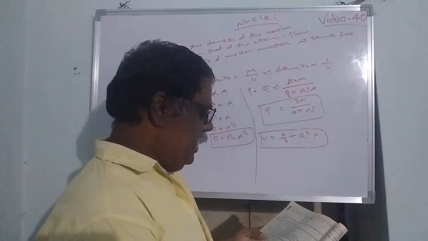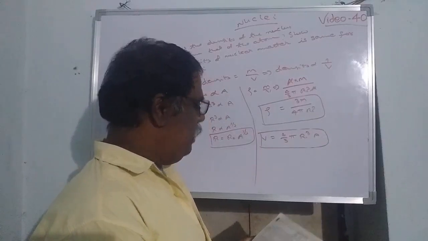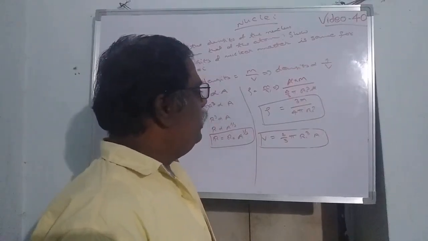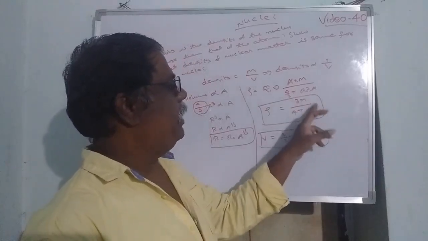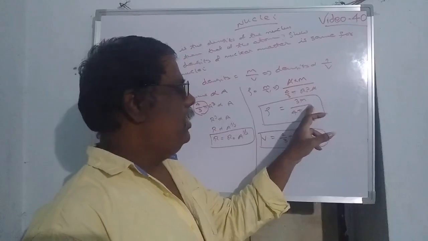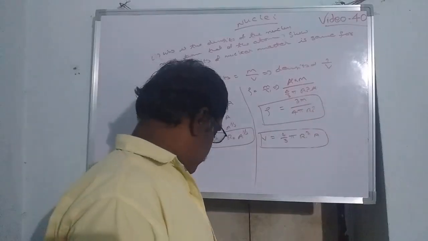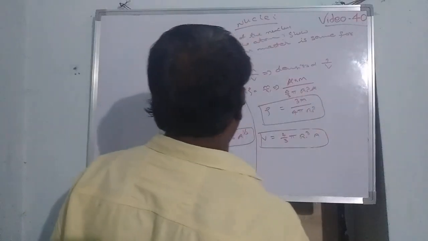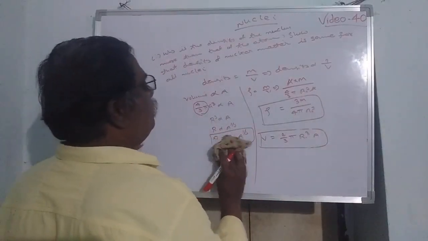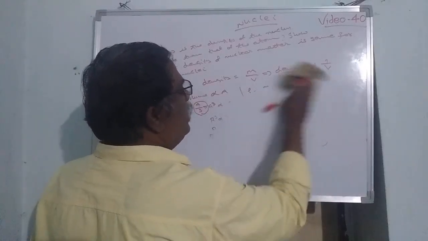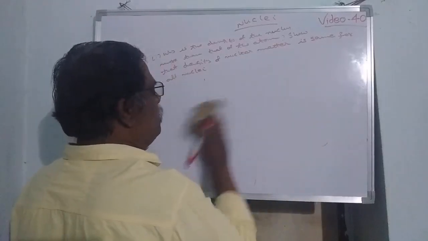So the density of the nucleus is independent of the mass number. A is not there in this formula, so it is not dependent on the mass number. This is the answer for this question. The density is independent of the mass number.